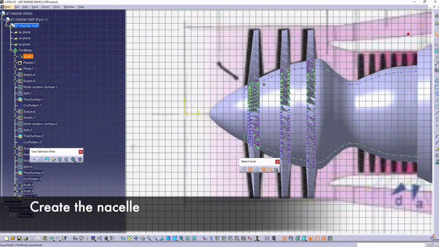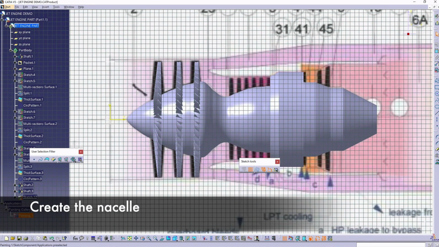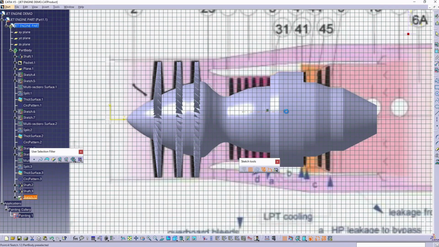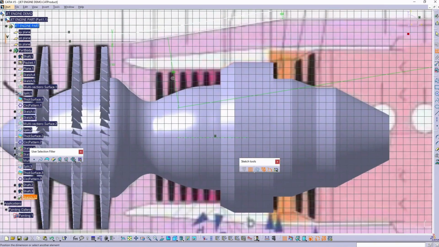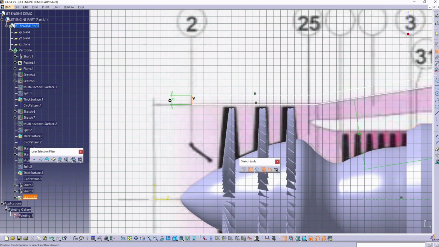To create the nacelle, we once again are going to trace from our original image onto a new profile. Remember to coincide the axis to the hub once again. Use the profile tool to sketch the nacelle on one side of the axis. Constrain the front to 100 millimeters. You may have to zoom in to get a proper view.